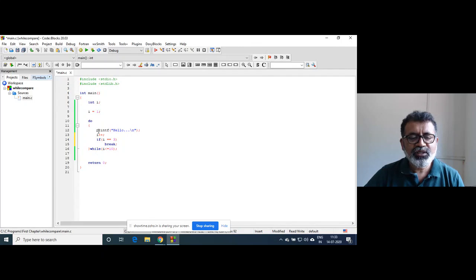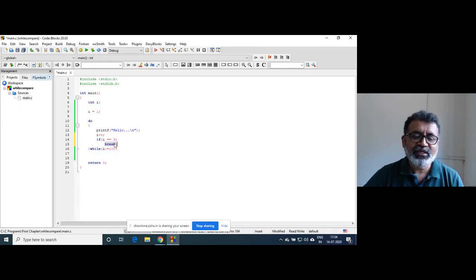Now what will happen? Initially when control goes here, it will print hello. Now, instead of executing this program directly, we will manually try to see how the control moves inside the loop. So it will print hello, and the value of I becomes 2 now. Whether I is equal to 3, no. So this statement is not going to be executed. I haven't put any braces around the if condition, right?